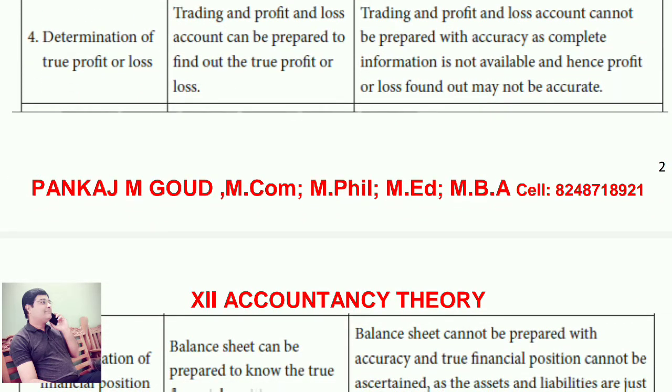Next point, determination of true profit or loss. Trading and profit and loss account can be prepared to find out the true profit or loss. Trading and profit and loss account cannot be prepared with accuracy as complete information is not available and hence profit or loss found out may not be accurate.